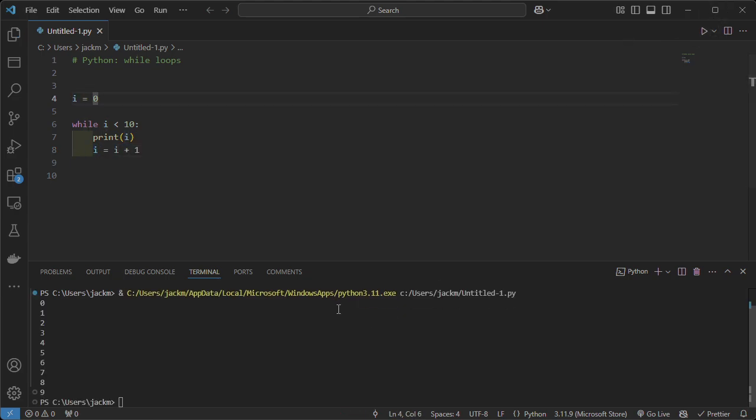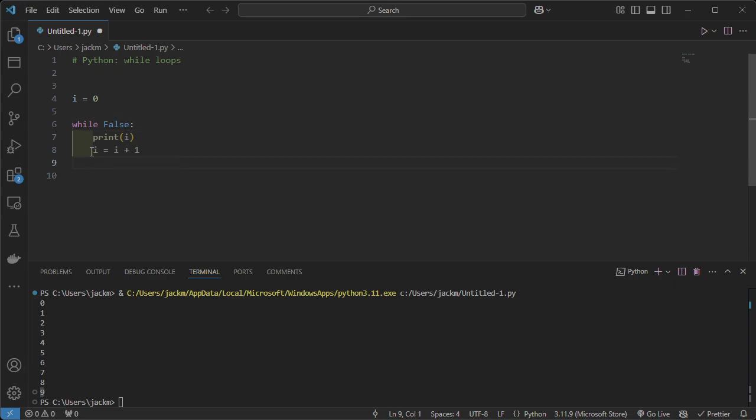When I run this, you'll see we have the integer 0, which is what it began at, and then we are incrementing up by 1 every single iteration. Every time a loop does another pass of its own code, we call that an iteration of a loop. So this iterates from 0 through to 9, and then the next time it tried to run, it asked, is i less than 10? Because after we printed 9 we incremented it once more, i is now equal to 10. So this is no longer true, it's now false, and while a condition is false, it will not run.